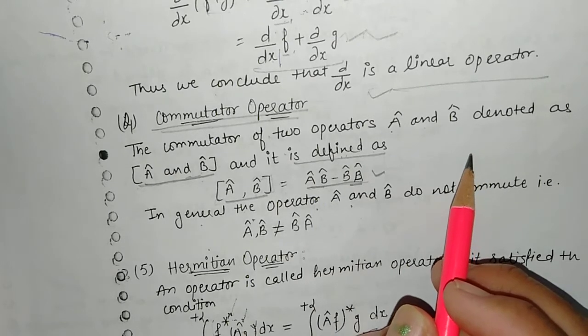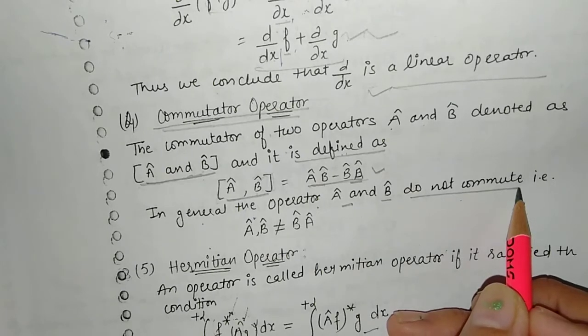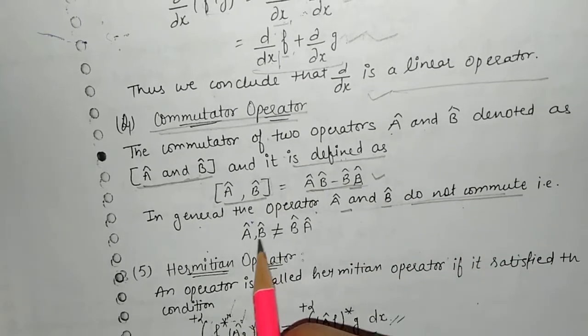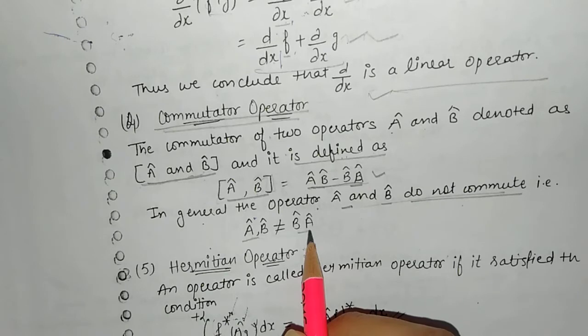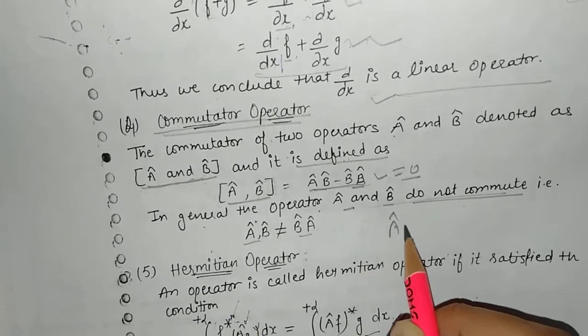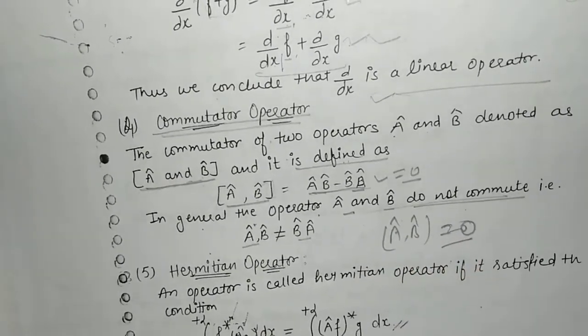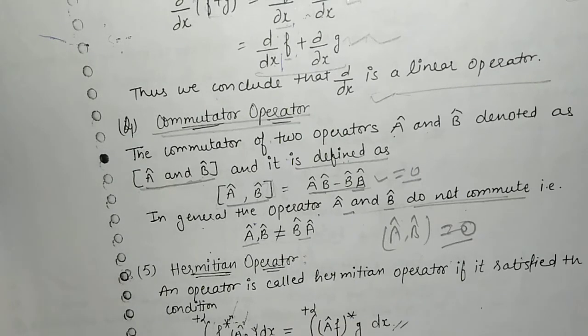So in general the operators A and B do not commute. If they do not commute, then AB is not equal to BA. But if they commute with each other, then the result will always be equal to 0. And if the result is equal to 0, then the operators are known as commutative to each other.